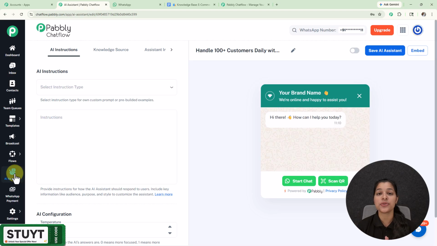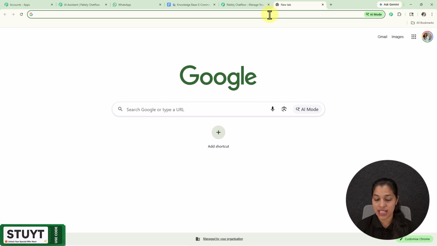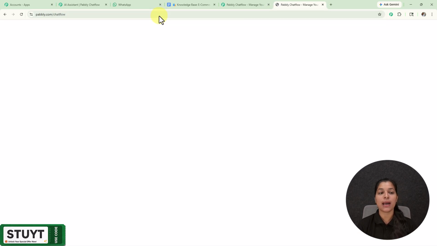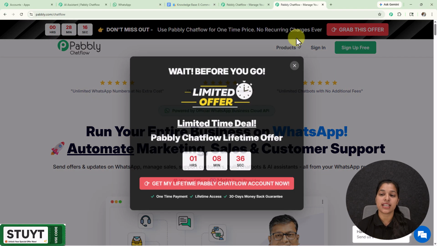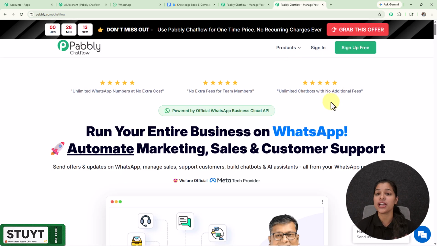If you are an existing user, then you definitely know how to get onto this page, but if you are a new user, then you have to access Pabbly Chatflow. For that you just have to open a new tab and type its URL, that is pabbly.com/chatflow, and once you enter the URL, you will land on the home page of Pabbly where you will see two options, sign in and sign up free. If you are a new user or logging into your account on Pabbly Chatflow for the first time, then you can just click on sign up free, and if you sign up for free, you get 100 free credits every month for practicing and exploring Pabbly Chatflow. And if you are an existing user like me, then you can just click on sign in.